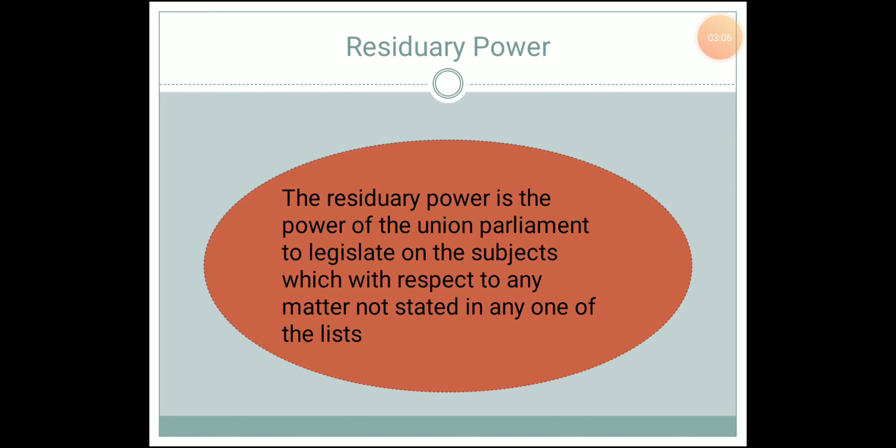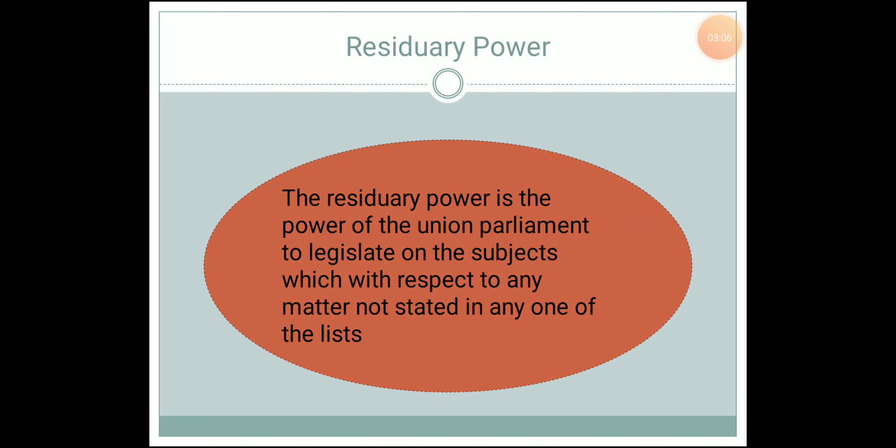There is a particular power called residuary power. What does residuary power mean? There are various other subjects which don't come under the state list, concurrent list or union list, on which the union parliament has got the power to make a decision or to form the law.